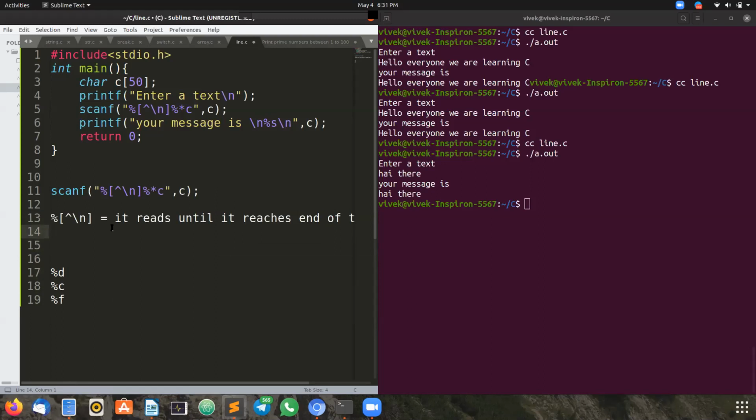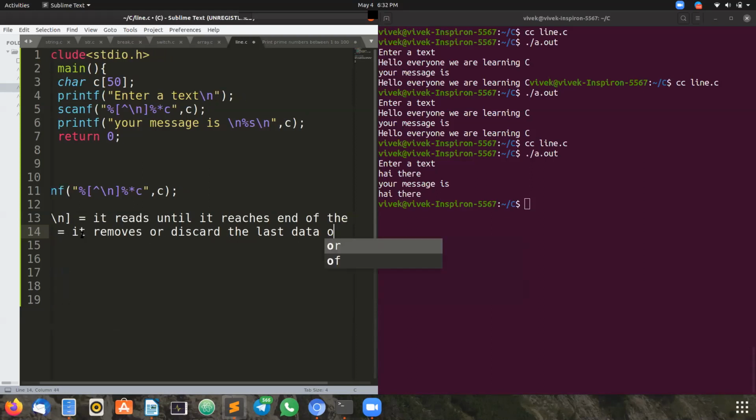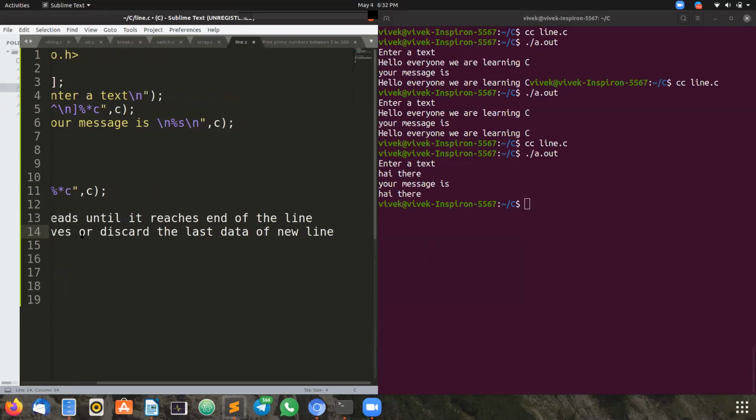So in order to remove that new line, we use percentile asterisk c. What does it mean is, it just removes the last character. That new line which we have read into the character data of the array, it removes or discards the last data of new line. Am I clear?